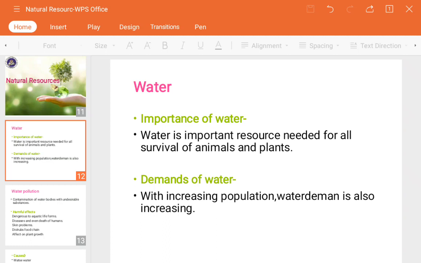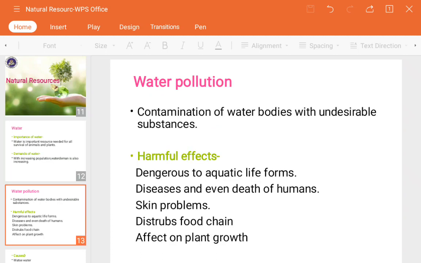And the next is demands of water. We know that the demand for water is increasing day by day, because with increasing population, water demand is also increasing. Not only for the drinking purpose, but for whole day life choices, we require water for the industrial purpose and for the agriculture purpose.